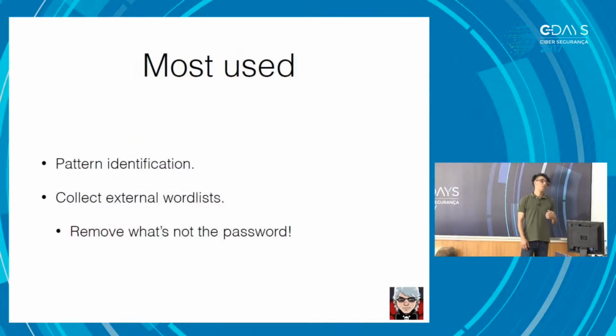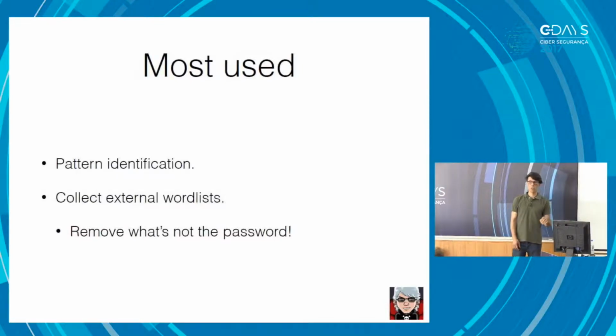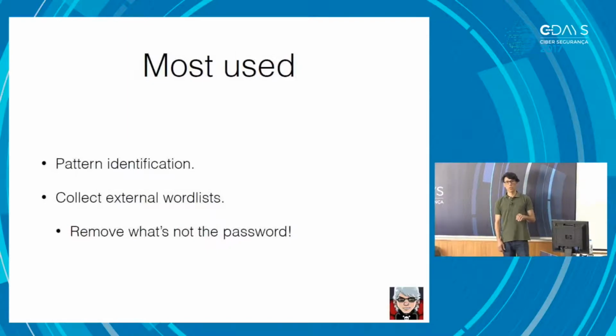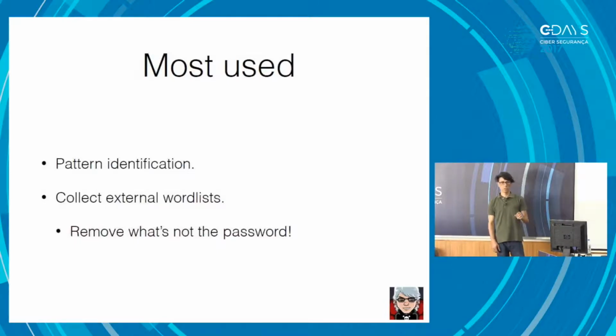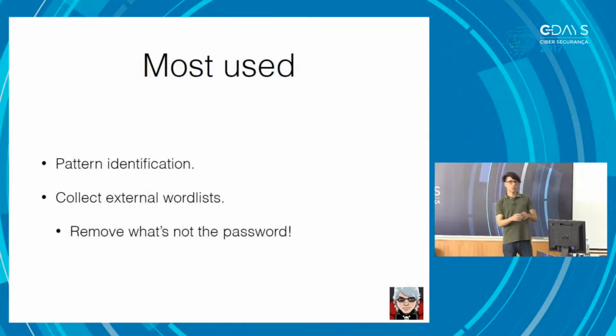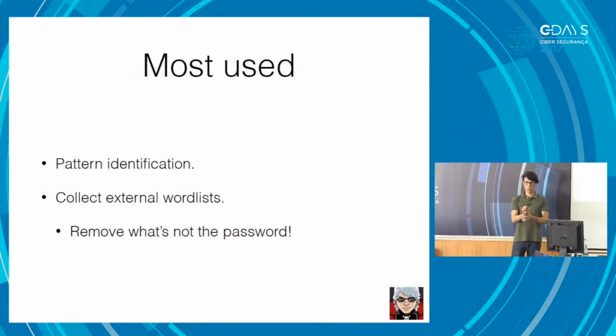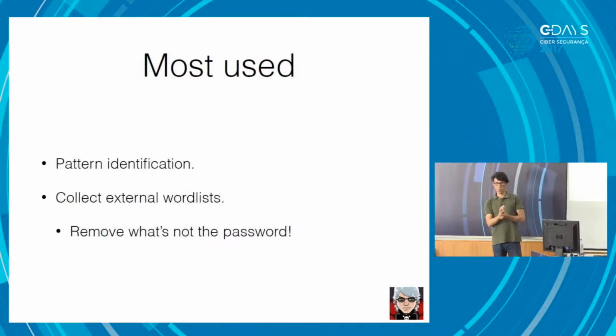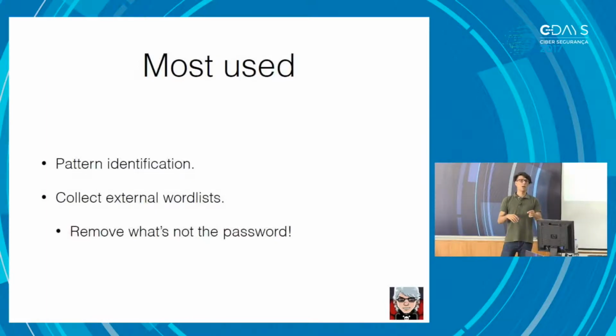The removal of what's not a password is relevant in this case, because from this point onwards, we're going to combine things. So I'm going to try to address something that will eventually hit a password where someone is going to use a noun, for example, a word, and then a year, or is going to use 2 words separated by a number, or 2 words separated by a symbol. And we can address this easily by combining word lists with 2 characters, and then 5 characters, and then use a mask on top of it.